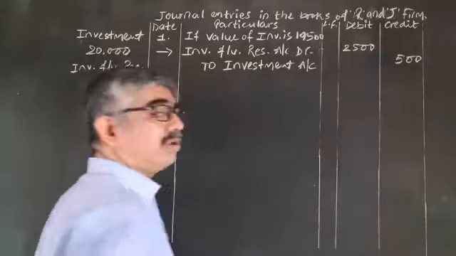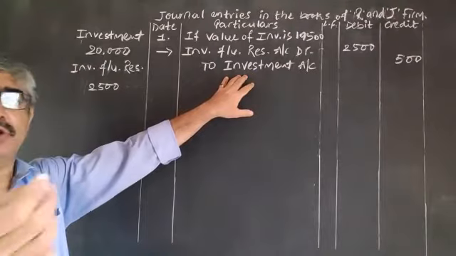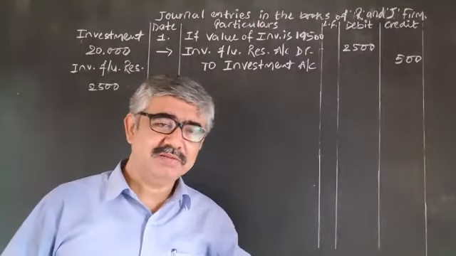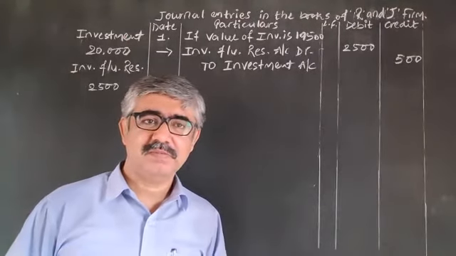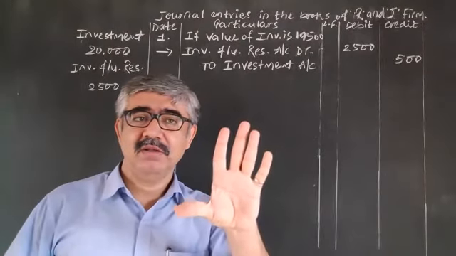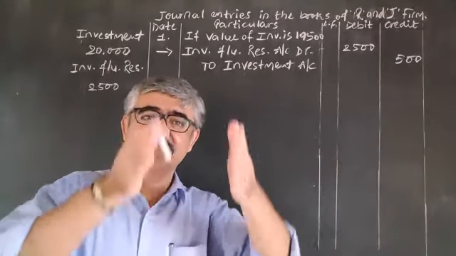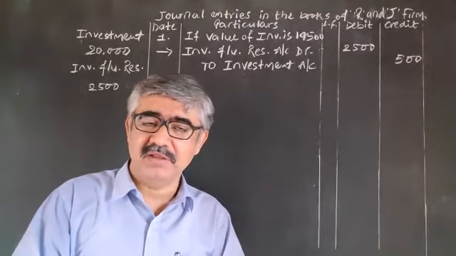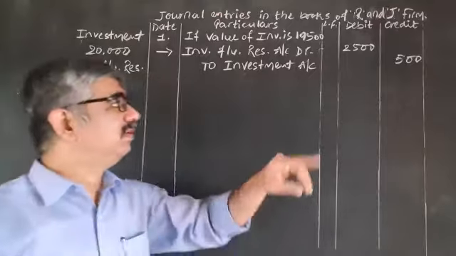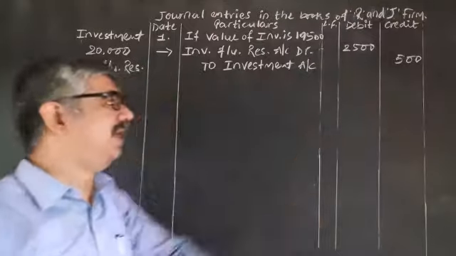Okay, 500. Let me explain this in a different way. I'm sure you will love it. Investment, always having a debit balance because it's an asset. Now it is reducing by 500. Minus always opposite, plus straight same side. Investment has a debit balance, because we want to do minus, it should be on the credit side. Okay, 500 rupees.